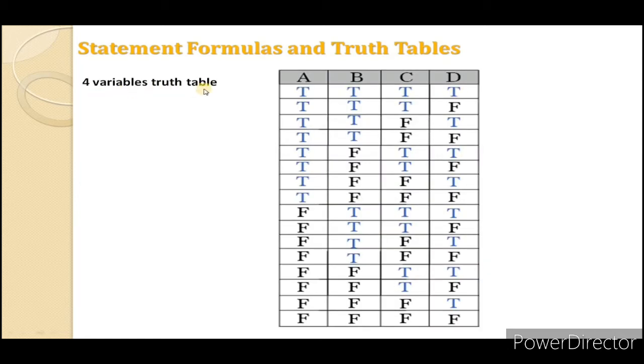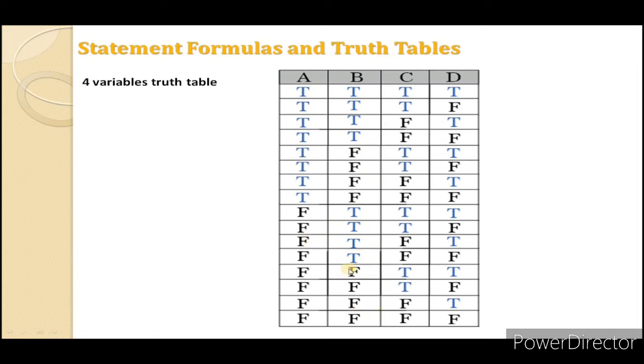Now we will design the truth table for 4 variables. For 4 variables, there will be 2 raised to power 4, that is 16 possibilities. Suppose these variables are A, B, C, D. Then for the 16 values, for A you have to write down first 8 T and next 8 F. For B you have to write down first 4 T, next 4 F, next 4 T and last 4 F.